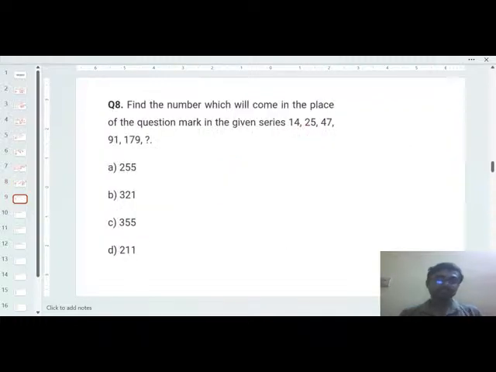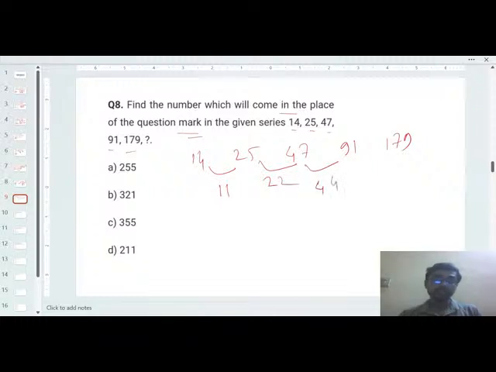Next question is: find the number which will come in the place of the question mark in the given series. 14, 25, 47, 91, 179. So again you have to understand the relationship in between them. At first you identify the gap in between these numbers. 14 and 25, what is the gap? The gap is 11. 25 and 47, what will be the gap? 22. 47 and 91, what will be the gap? 44. 91 and 179, what is the gap? 88.